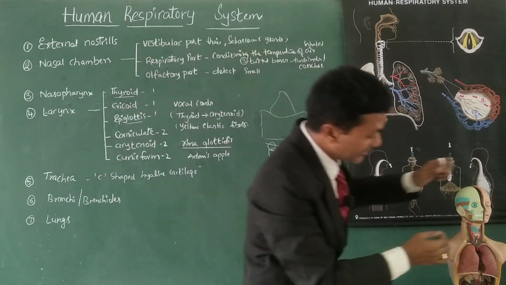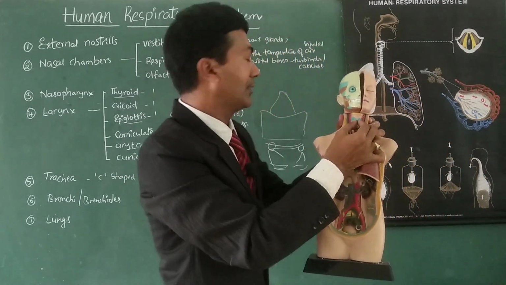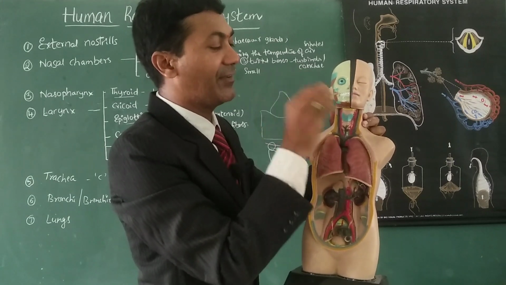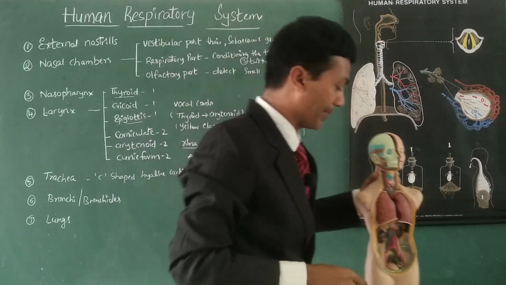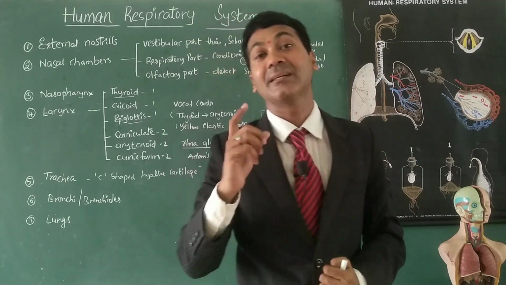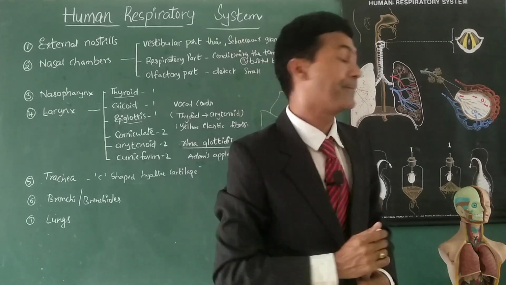And there is an elevation on the ventral side. The ventral part of thyroid has an elevated prominence known as Adam's apple. The elevated Adam's apple is a unique feature in boys or gents, as we have studied, right?